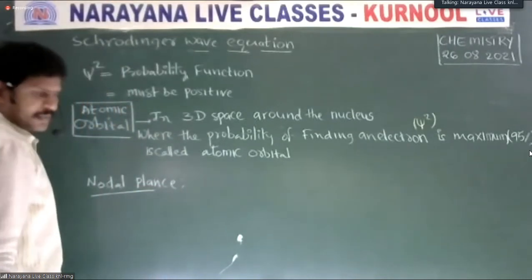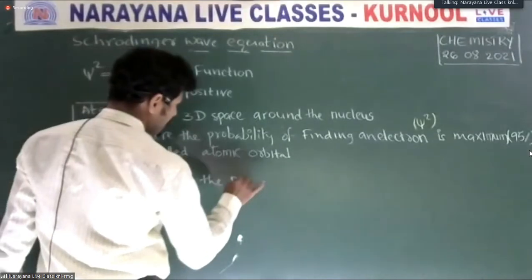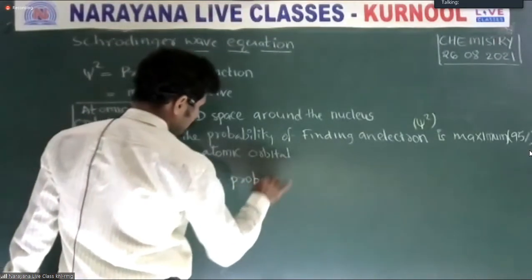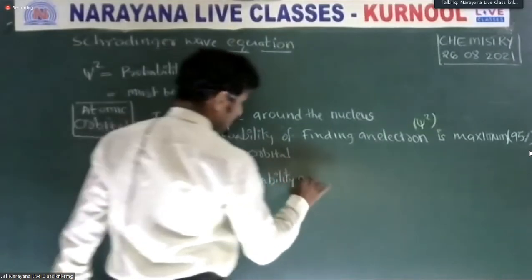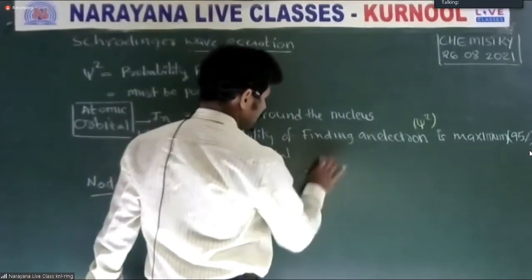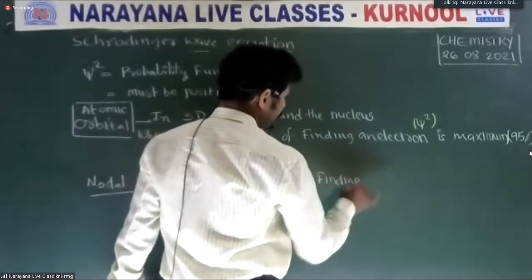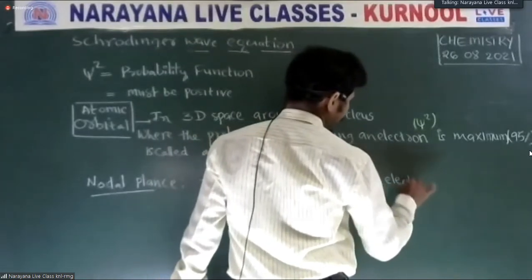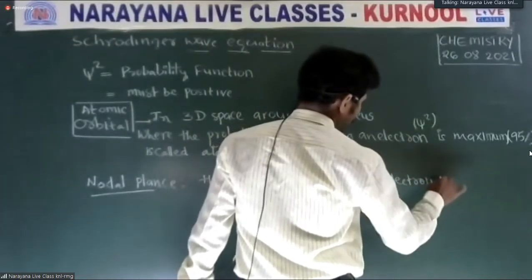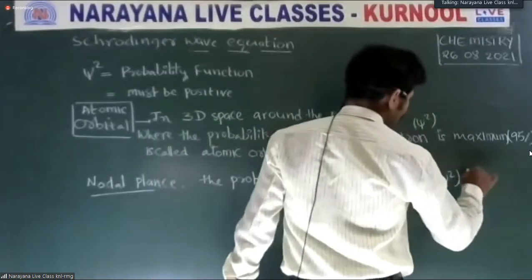Nodal plane means where the probability of finding an electron, psi square, is 0.